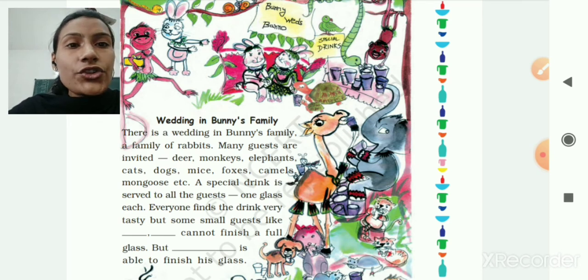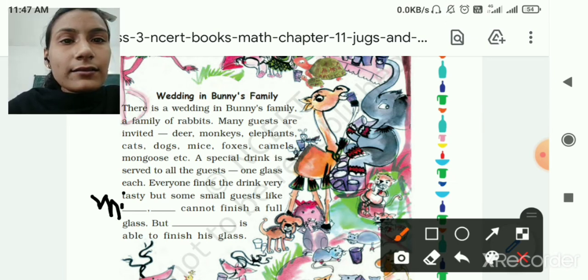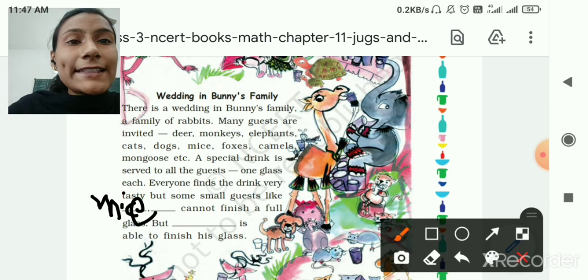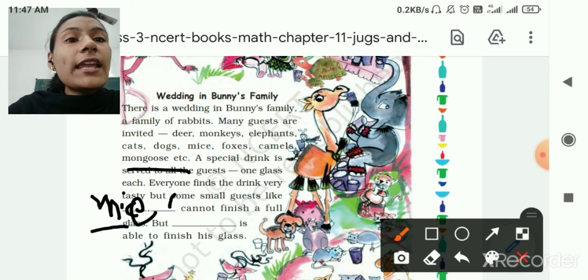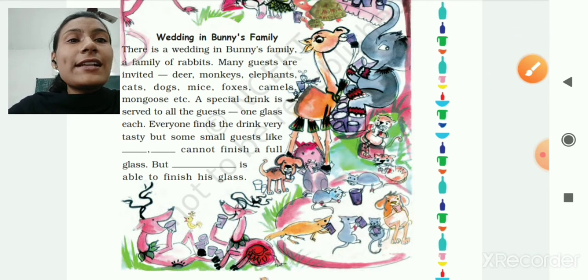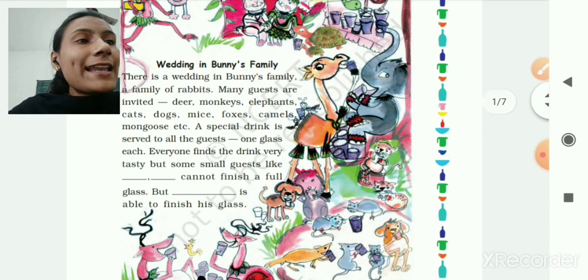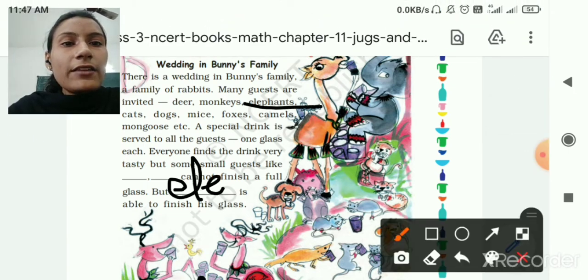One glass each. Everyone finds the drink very tasty, but some small guests like mice, then other small guests, you can write here mice, then cat, otherwise you can write mongoose, cannot finish a full glass, but Dash is able to finish his glass. Who is able to finish his glass? So elephants. You can write here elephants is able to finish his glass.